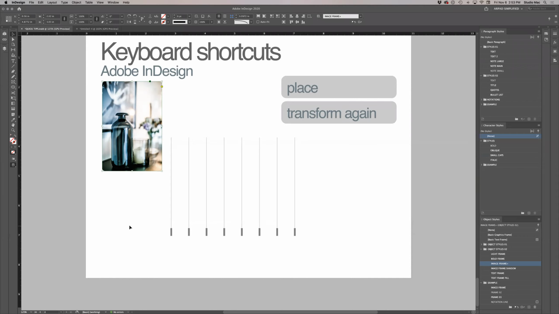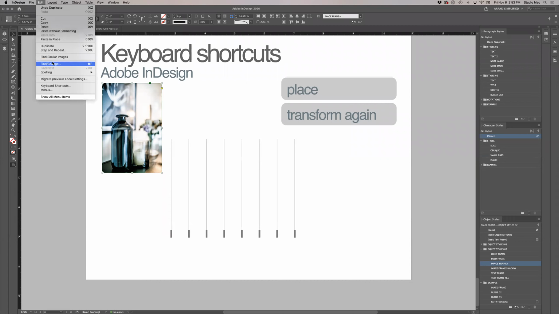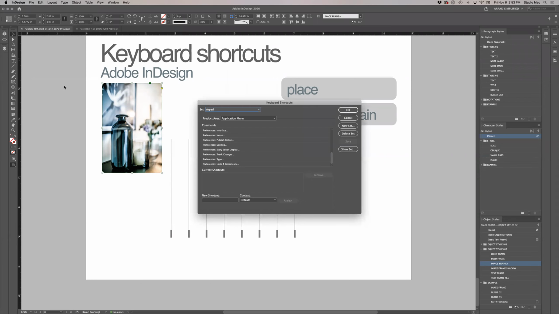So to create a custom keyboard shortcut, do the following. Go to Menu, Edit, and Keyboard Shortcuts, closer to the bottom of the pull-down menu. And I recommend that you create a new set first, because you have the default set.